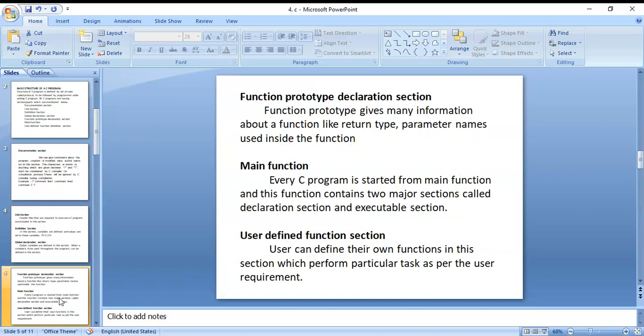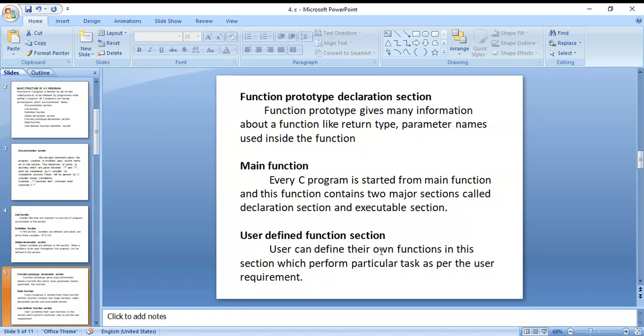Next, function prototype declaration section. Function prototype gives information about a function like return type and parameter names used inside the function. Next, main function. Every C program starts from the main function, and this function contains two major sections called the declaration section and the executable section.